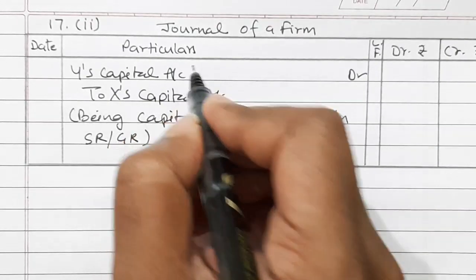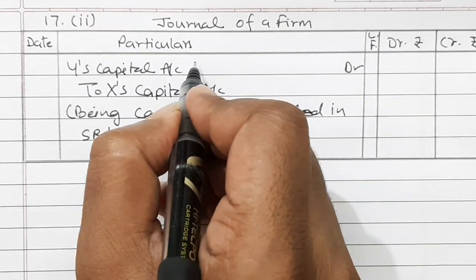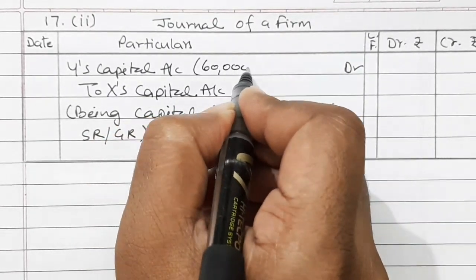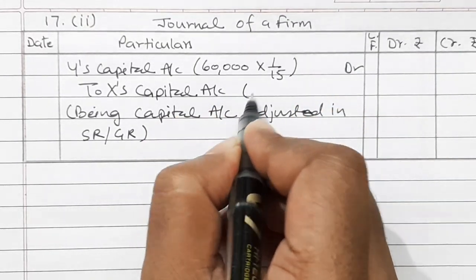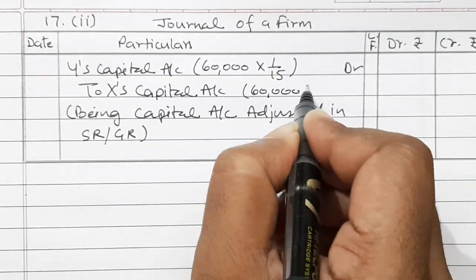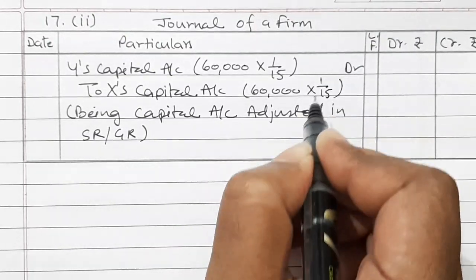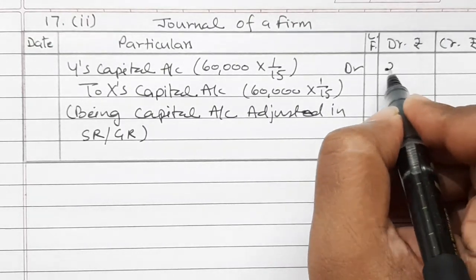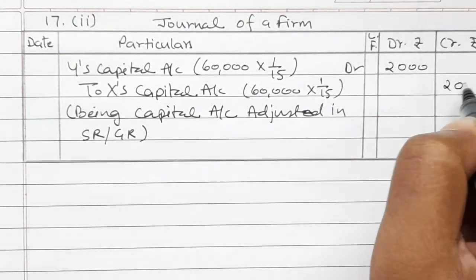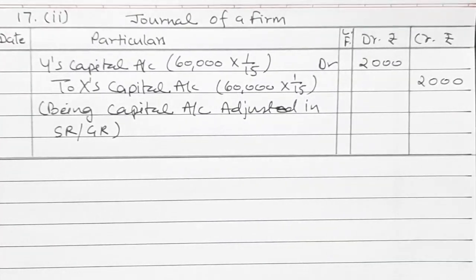Now the general reserve stands for rupees 60,000 and gaining ratio is 1 by 15. So it will be 60,000 into 1 by 15, because one is gaining and one is sacrificing. So it will be 4,000 rupees. That's the solution.